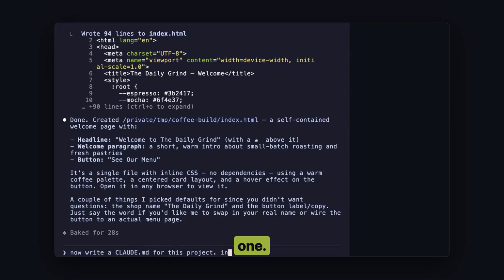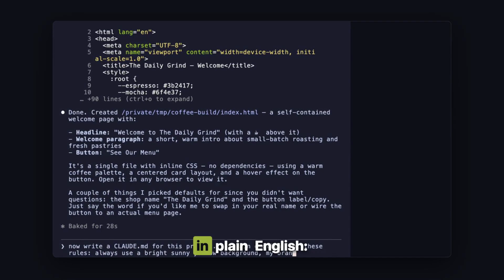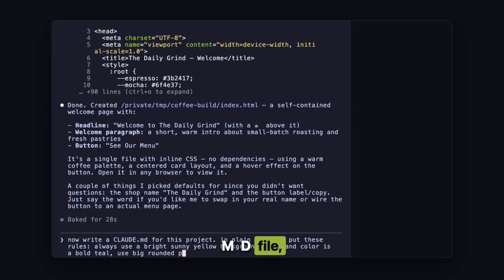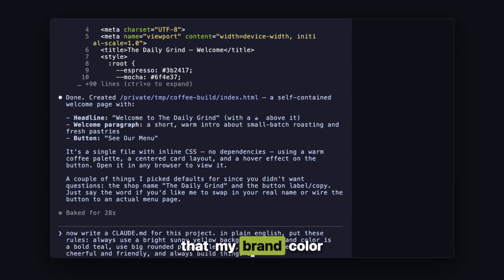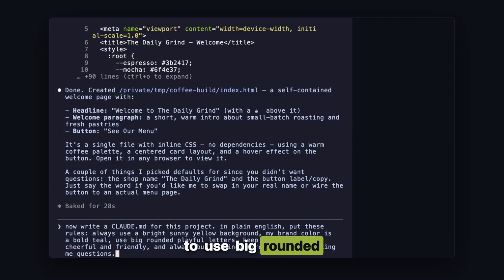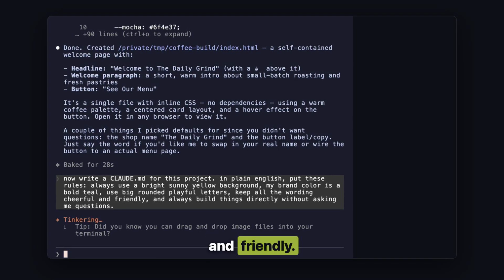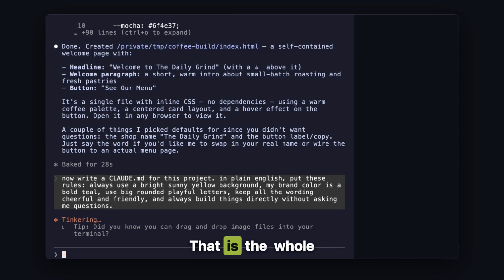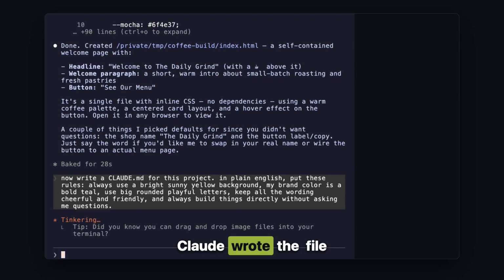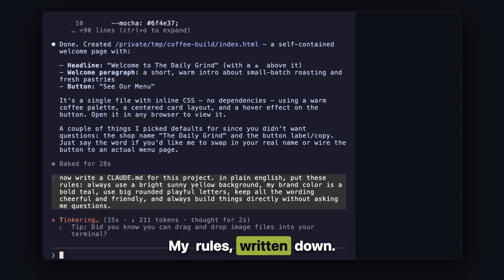So let's actually make one. And I'm not going to write any code, just watch this. I simply tell Claude in plain English, make a CLAUDE.md file, and in it say that you should always use a bright sunny yellow background, that my brand color is a bold teal, to use big rounded playful letters, and to keep the wording cheerful and friendly. And that's it. That is the whole thing. Look, there it is. Claude wrote the file all by itself, and I can read it. It's just plain English sentences, my rules written down.